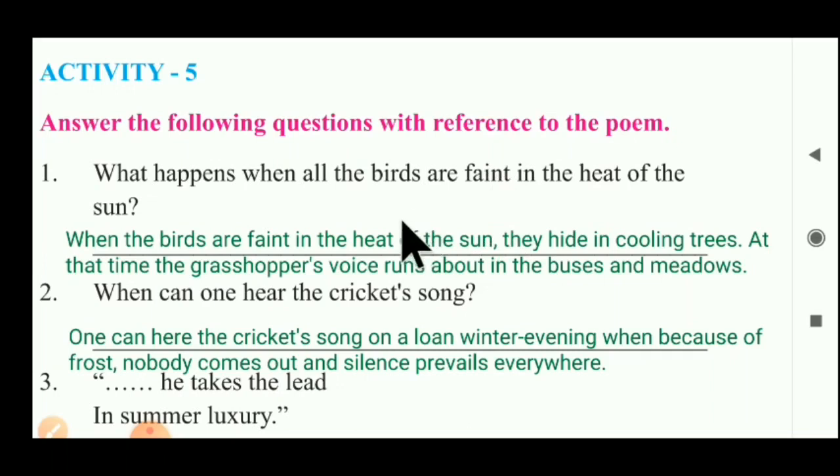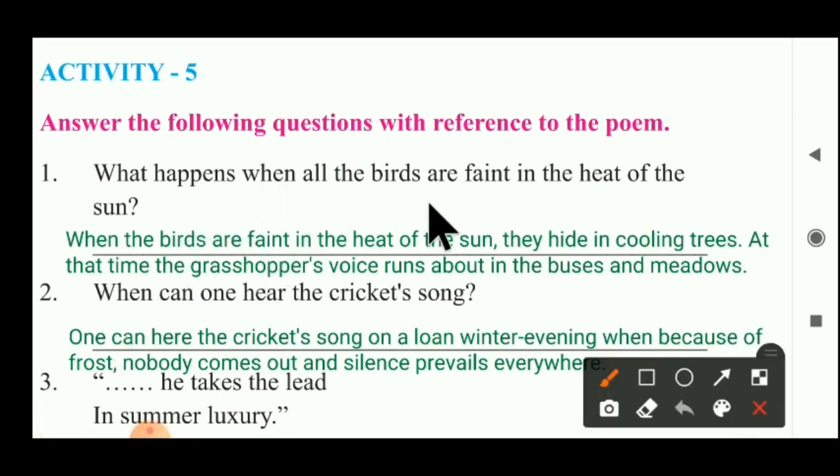So first question is there, what happens when all the birds are faint in the heat of the sun?